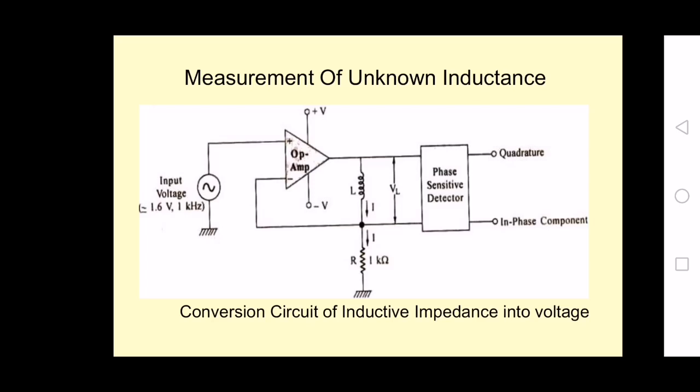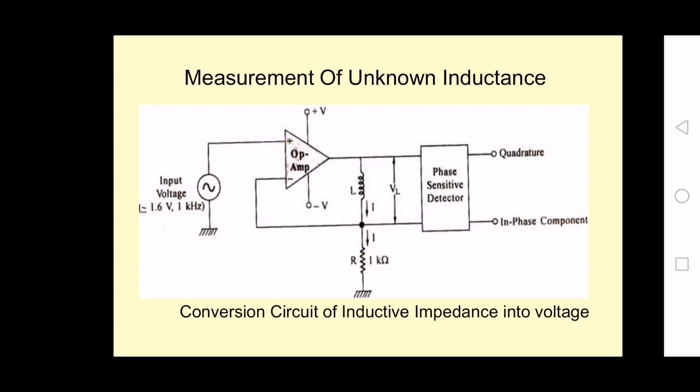So the conversion circuit is nothing but the combination of the operational amplifier with the phase sensitive detector. Input voltage is applied to the non-inverting terminal, and output is taken across the inductor, that is voltage VL.